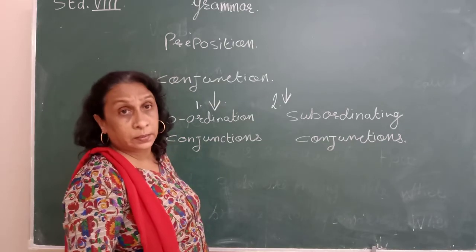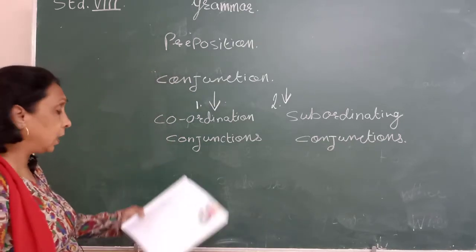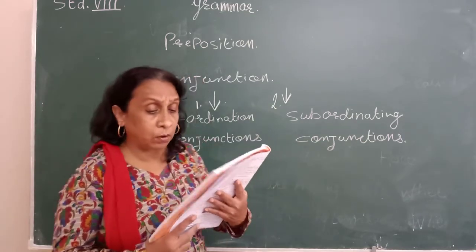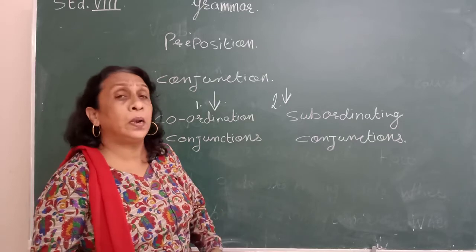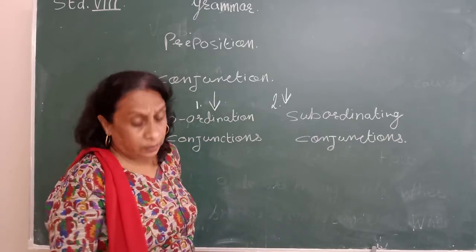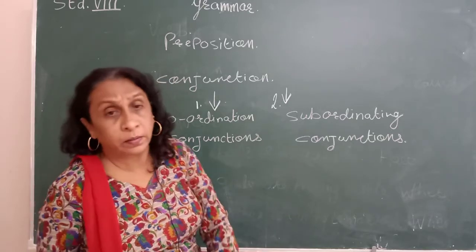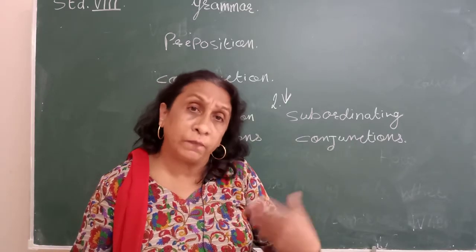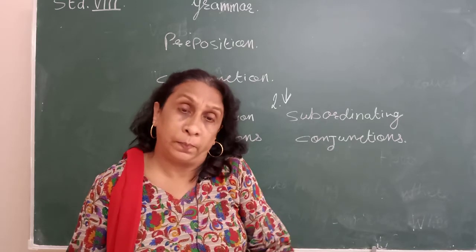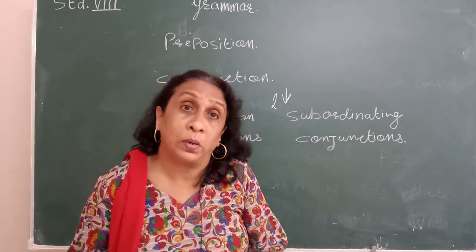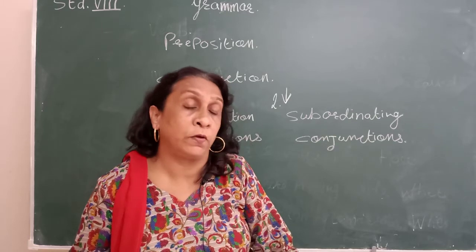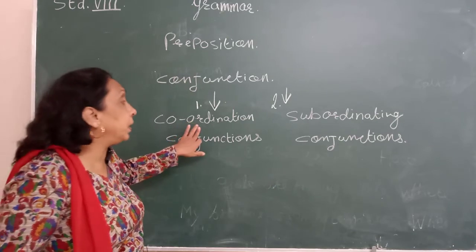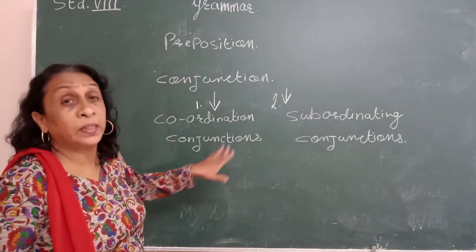Now, what are coordinating conjunctions? I'll explain it to you. Look in your books. Coordinating conjunctions join words, phrases, clauses or sentences of equal rank, meaning noun with a noun. Now see the examples given here: your brother and your sister. Your brother or sister may come with you. Your father and mother may come to school with you. Principal wants to meet your father or your mother. Coordinating conjunction means noun with noun.